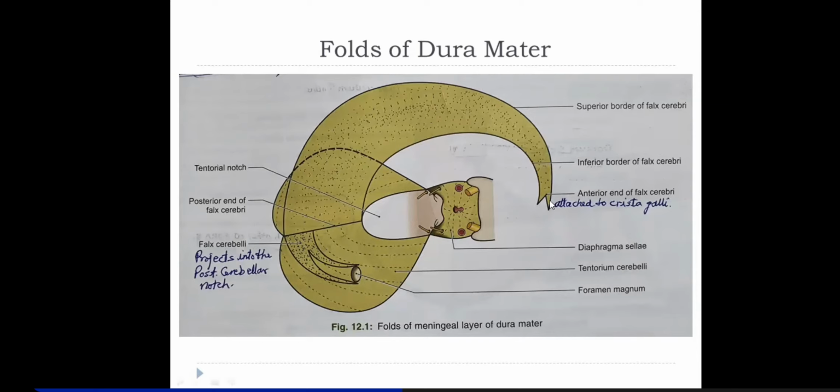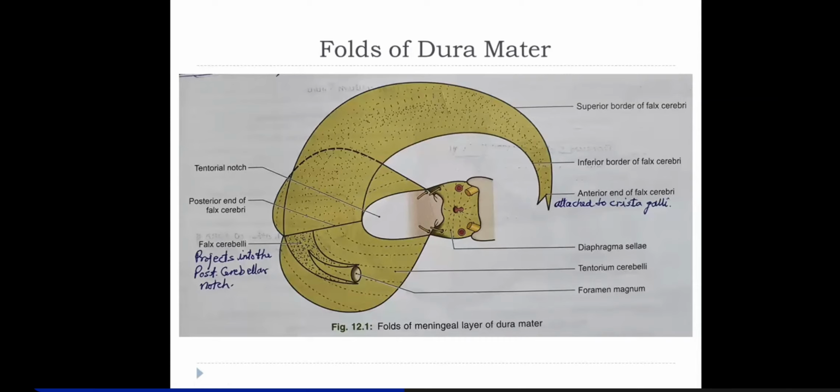Then it encloses three sinuses. Its upper fixed border encloses the superior sagittal sinus, and its lower free margin encloses a sinus called the inferior sagittal sinus.